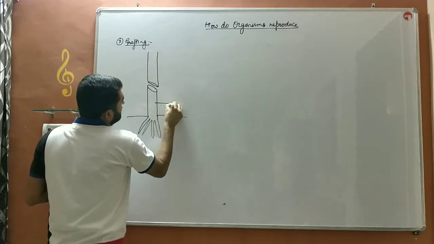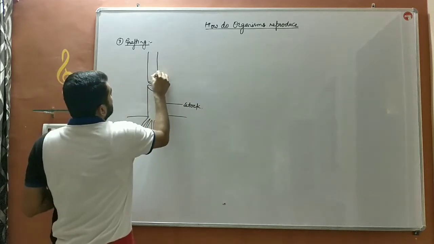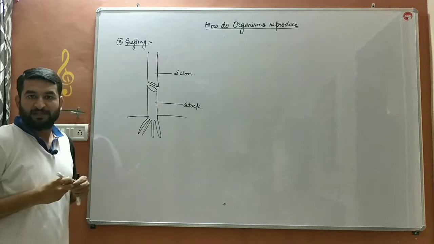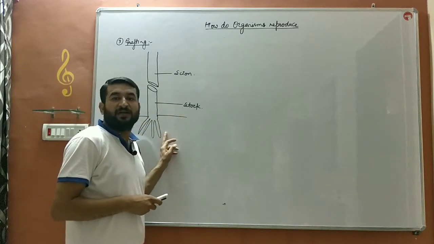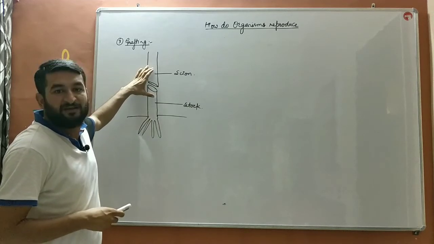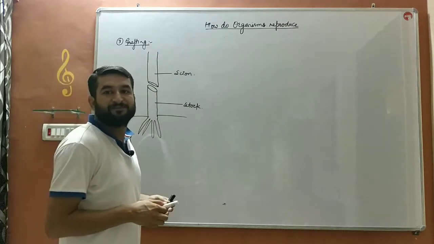The part which possesses the roots is known as a stock, and the part without roots is known as a scion.